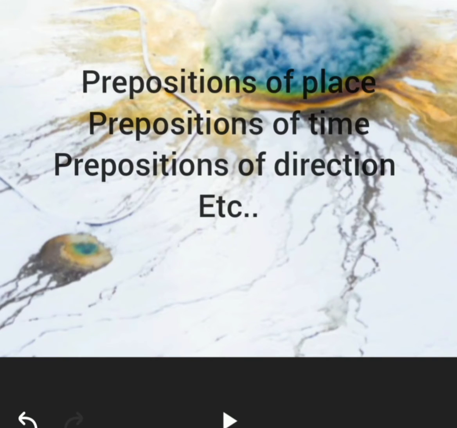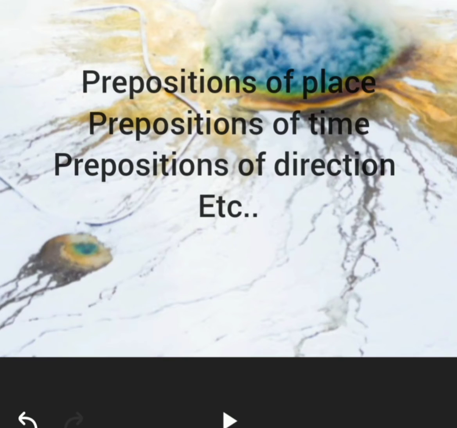We can classify these prepositions under 3 criteria. The first one is prepositions of place, in which place the action has happened. By using prepositions like under, beside, in front of, over, we can explain where it has happened.